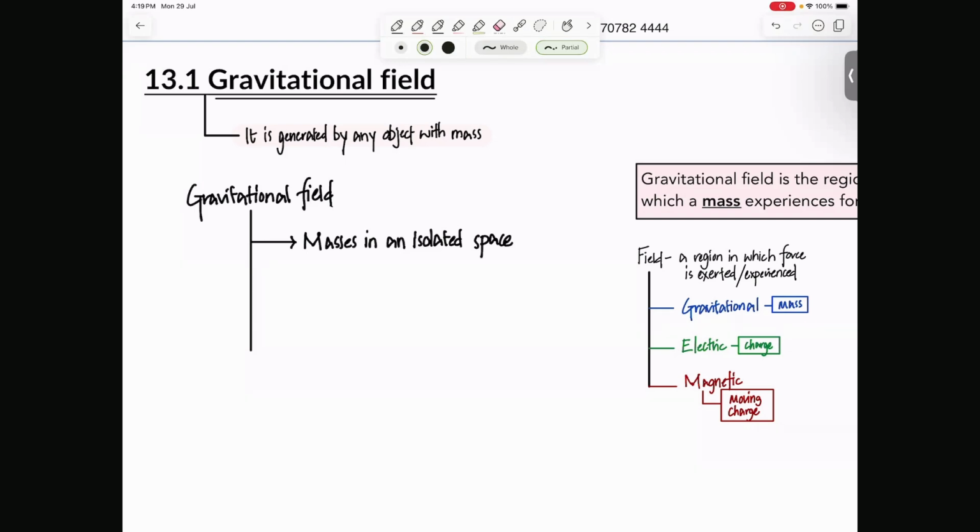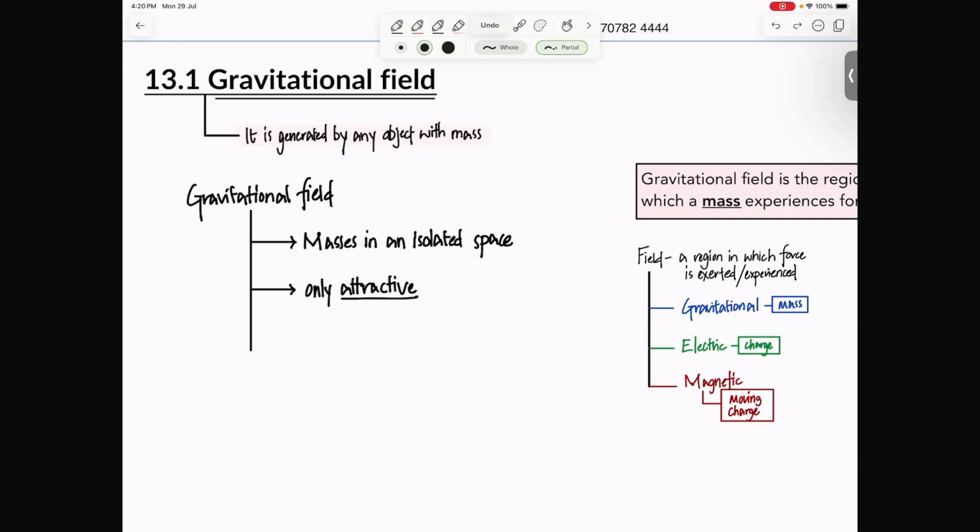Right, so that's the first assumption that you have. The other is not an assumption, but just a feature of a gravitational field. Gravitational field is only attractive. So there is no repulsive gravitational force out there in the universe. So only attraction can take place through gravity. Okay, so that's the other assumption that we have, not assumption, like a feature.